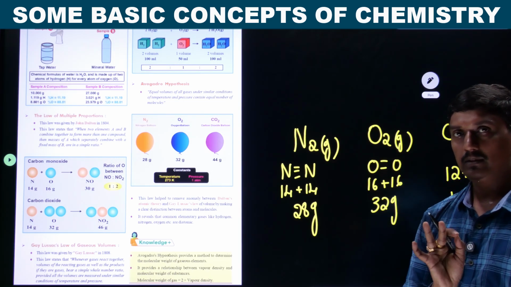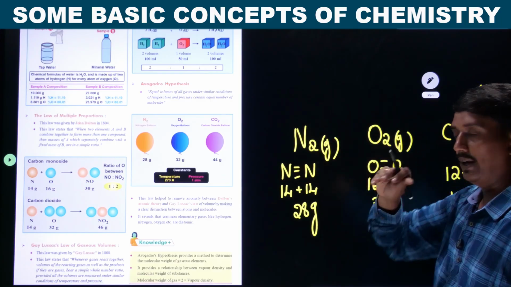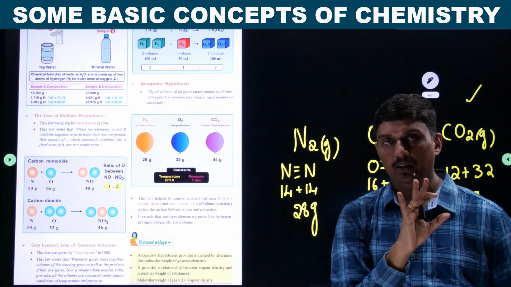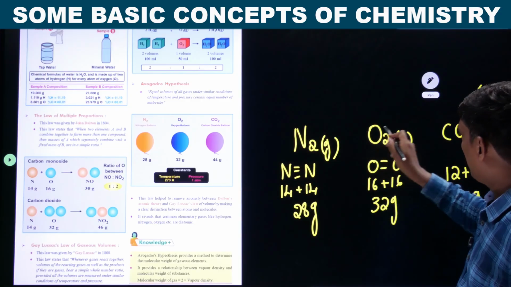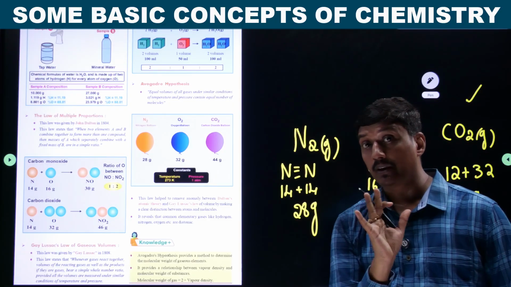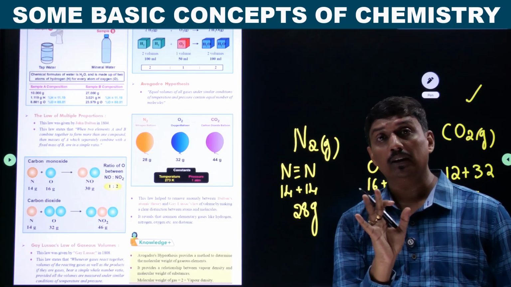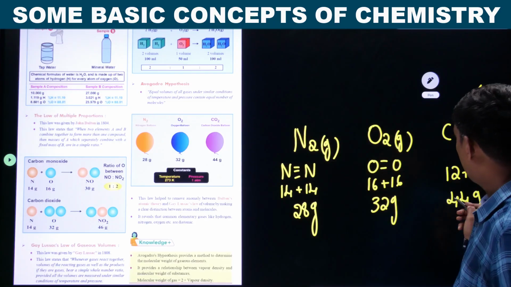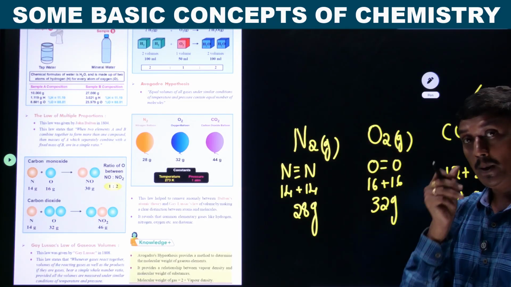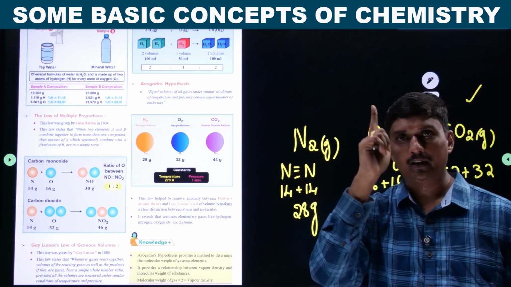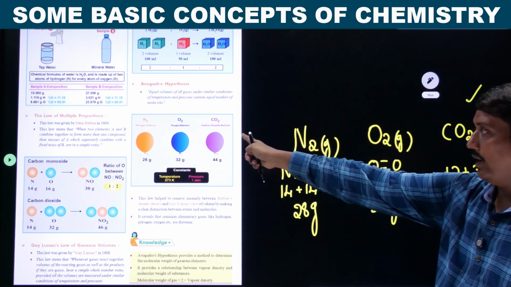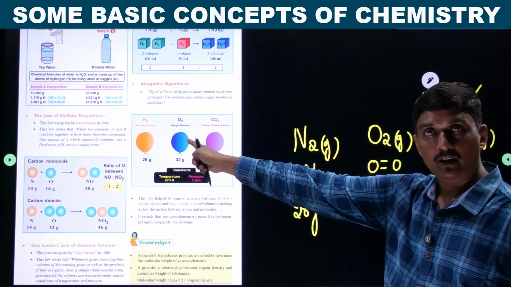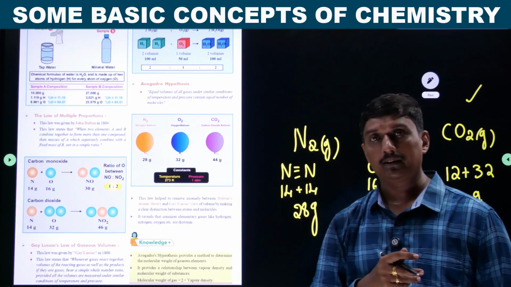Here the thing is, you have taken 3 types of gases: nitrogen gas, carbon dioxide and oxygen. So one volume, one volume, one volume. Volume is the same, but the mass is not the same. Mass of nitrogen is 28, carbon dioxide is 44, oxygen is 32, but the volume is the same: 1 liter, 1 liter, 1 liter. So in a balloon you have taken 1 liter of nitrogen, 1 liter of oxygen, 1 liter of carbon dioxide.